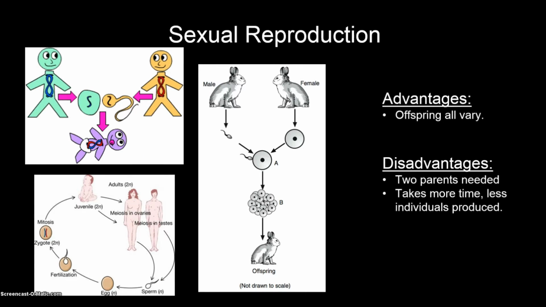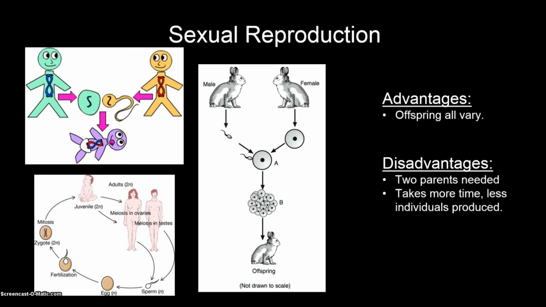Sexual reproduction. In sexual reproduction, two individuals that make sex cells produce an offspring that has genetic characteristics from both parents. The advantages. Offspring all vary from one another and the parents. This is very important in a changing environment, as some of the new organisms may turn out to be better adapted to the conditions due to their different genetic makeup.